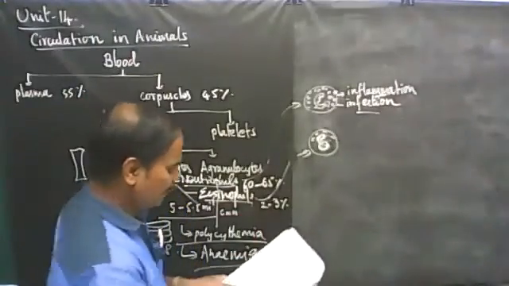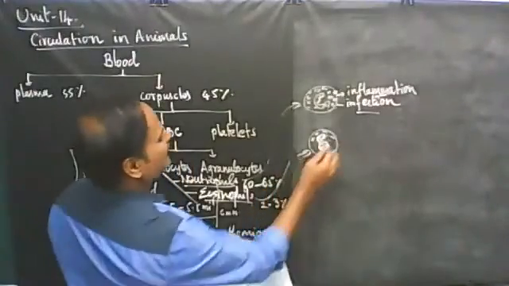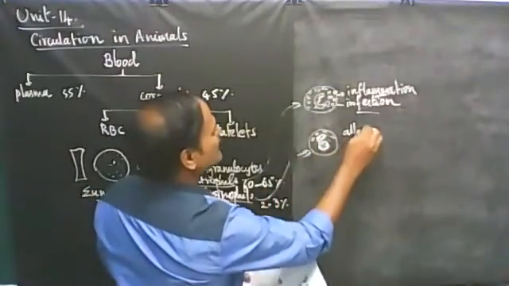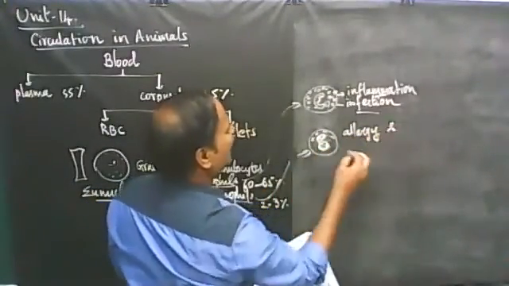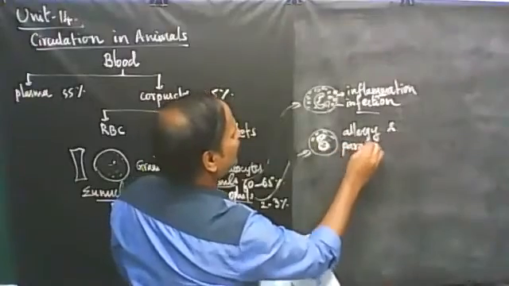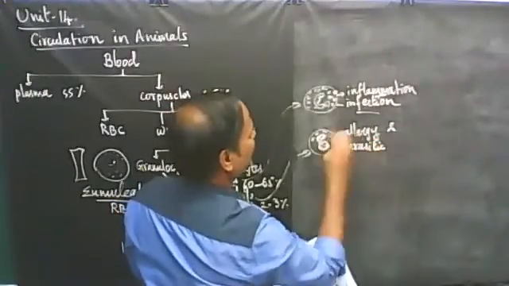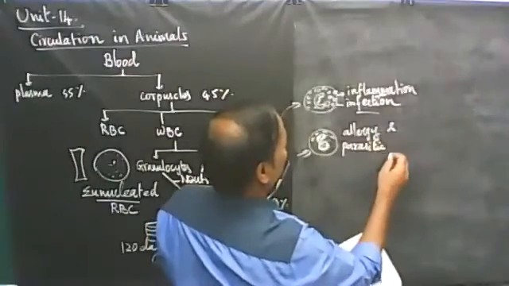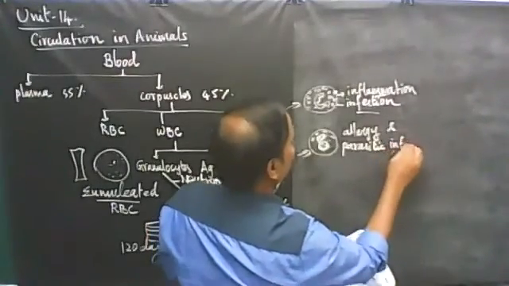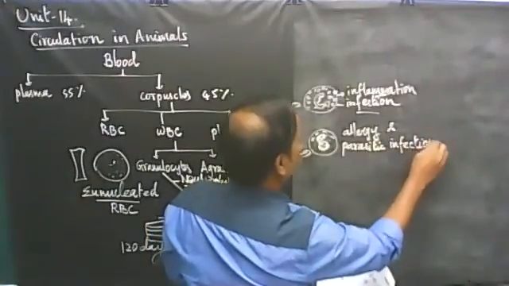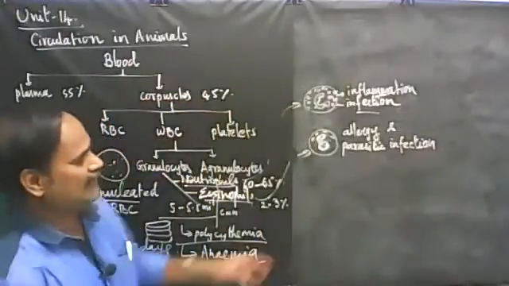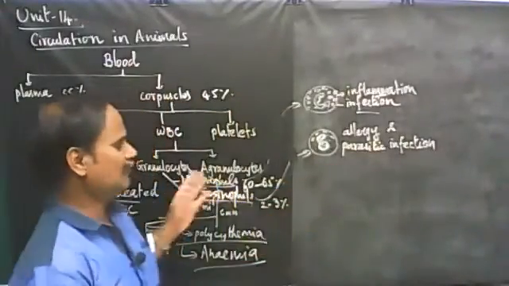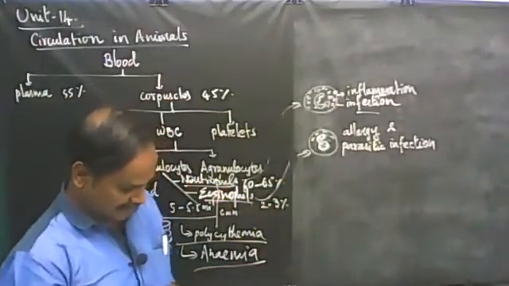What is the role of this eosinophil? It takes part during allergy and parasitic infection. Allergy and parasitic infection. Any pathogen, when it enters our body, it is also produced in enormous amount. So during allergic infection, as well as a parasitic infection, these amounts get increased. Right? It is its role.